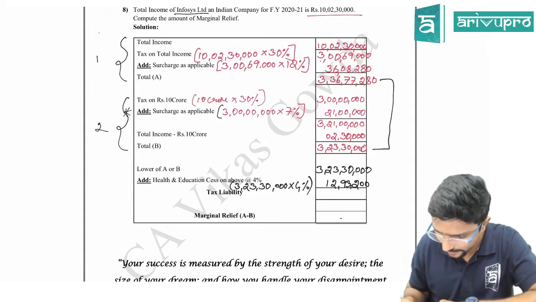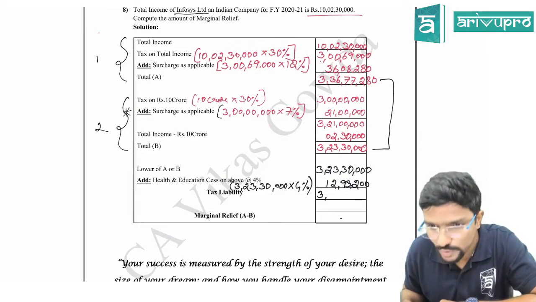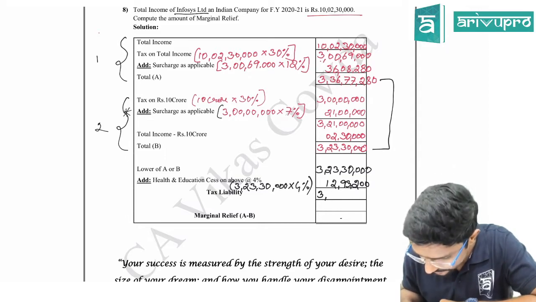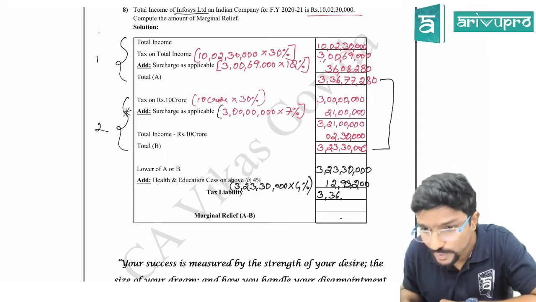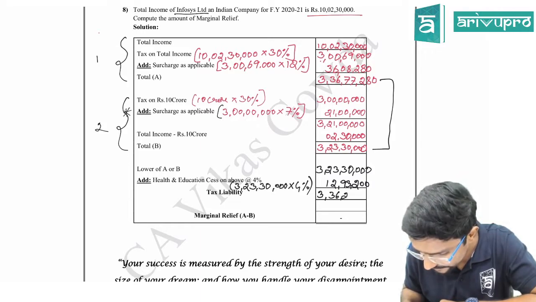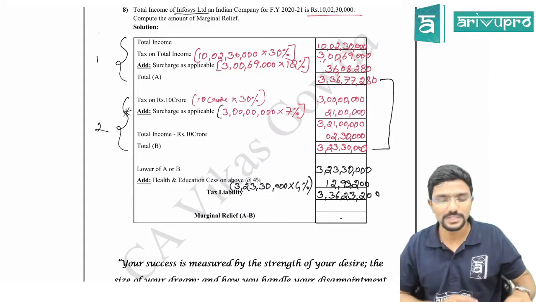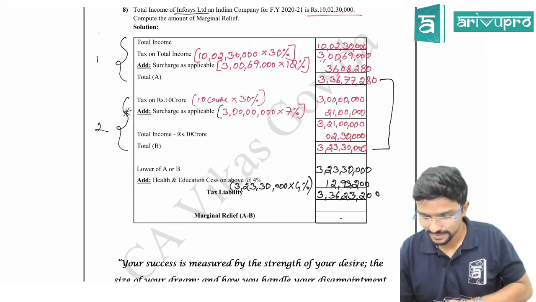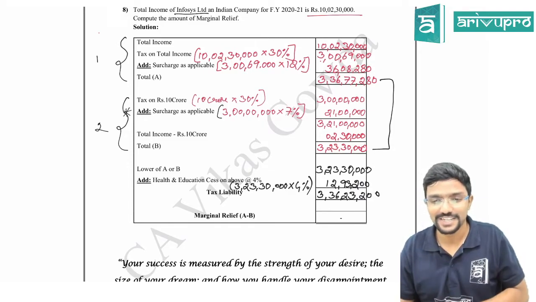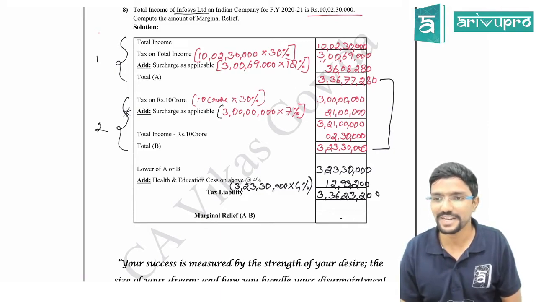Next, the total amount will be 3 crore 36,23,200. I will repeat, 3 crore 36,23,200. If the calculations are like this in crores, by the time you put proper zeros itself, it will take time.